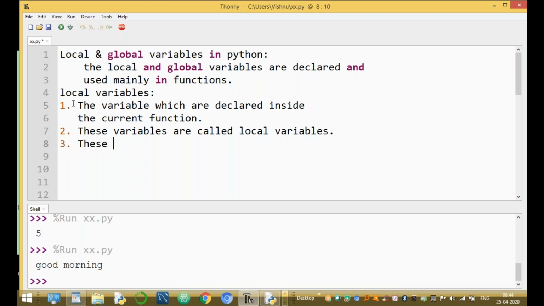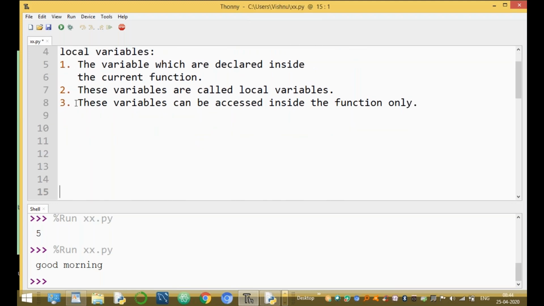And one more important point: these variables can be accessed inside the function only. That is very important. Outside, they cannot be accessed. Local variables are accessible only inside the function. Let us go to one example.